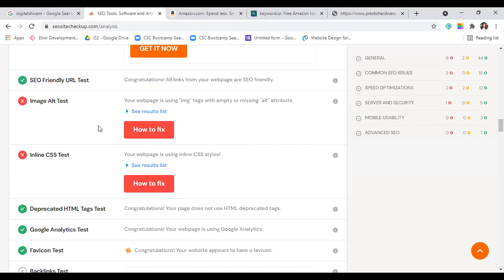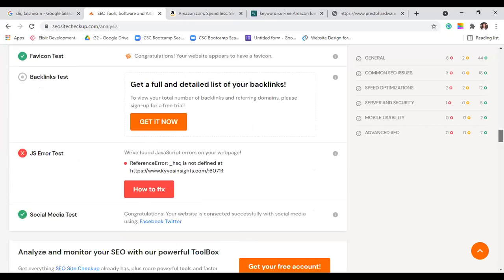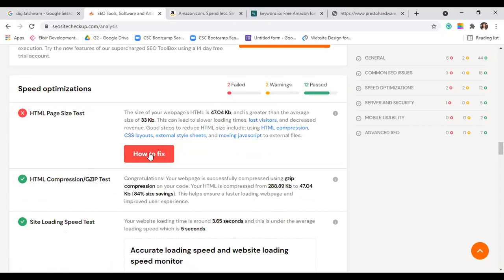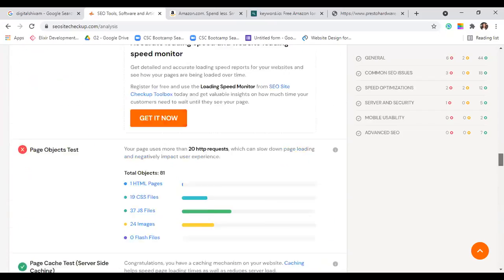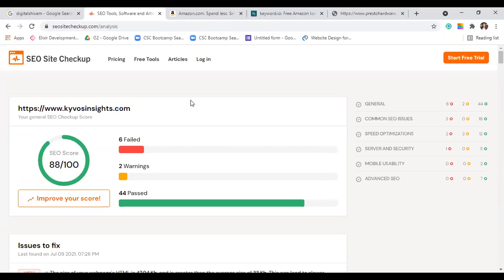Simply create a website, be done with your website publication. As soon as your website is published, come back to your SEO site checker and let it crawl your website. It will let you know what is wrong with your CSS, whether your Google Analytics is working or not, whether the backlinks are working or not. It will give you an entire report. It also lets you know how to fix it. You can click on how to fix it. It will tell you immediately how to do it step by step, and you can solve your problem right then and there. So this is the very first thing that you are usually supposed to do for your client, to figure out what's wrong with their already published website.